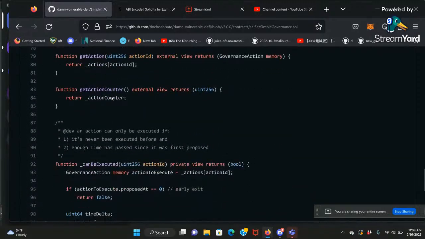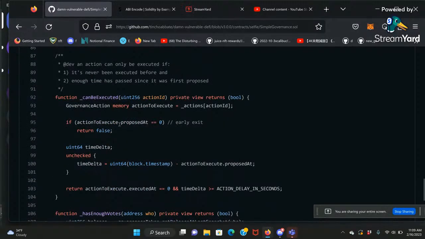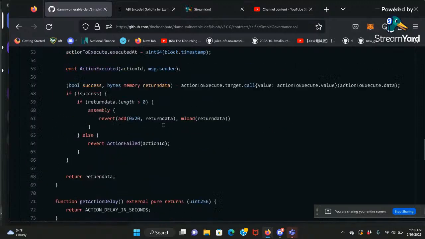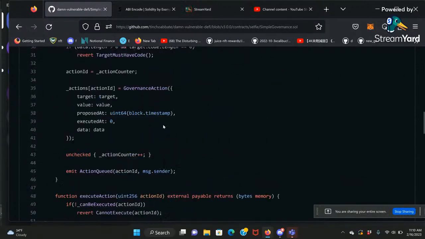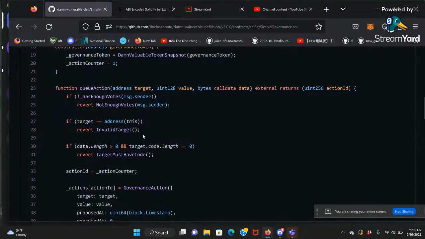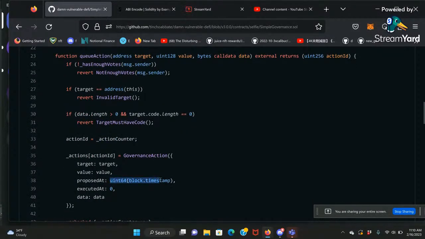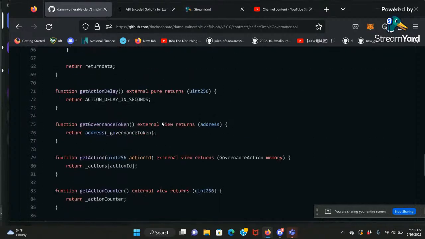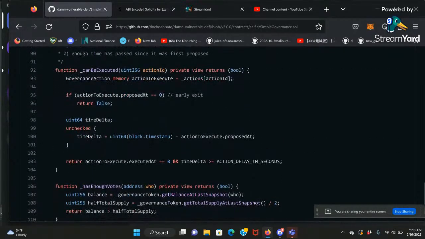And the way to check that is over here. Number 1, if it's proposed at 0, that means it's illegal. It means it's an invalid proposal. Okay, because proposal at is 0. It should not be 0, because if you call this queue action, the proposed at is the time when it's proposed. So if it's 0 it means it's not valid. Okay, actually it doesn't exist.